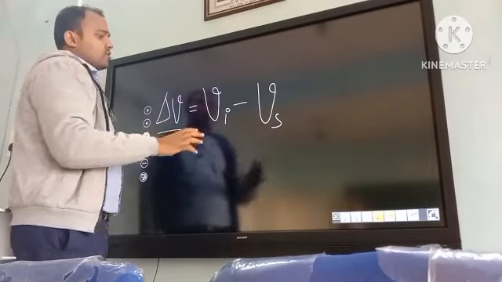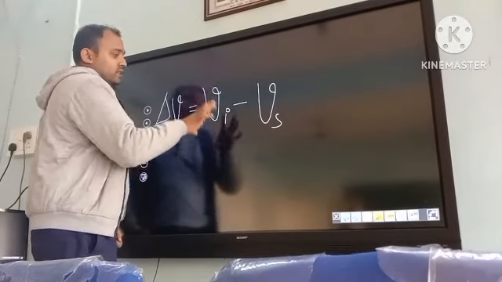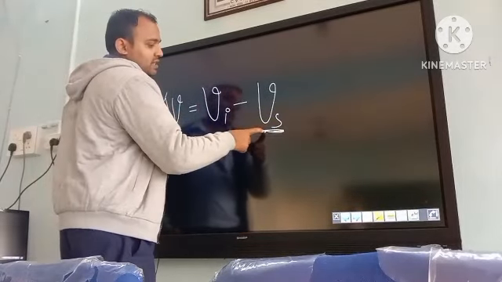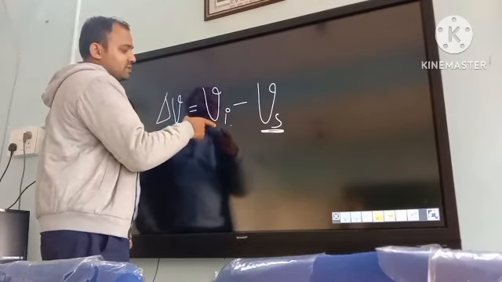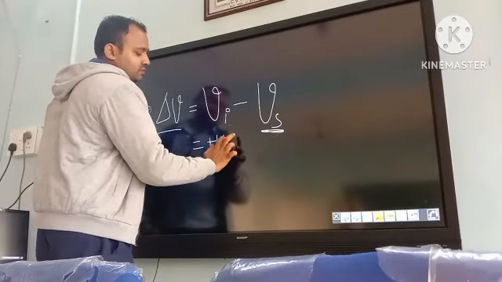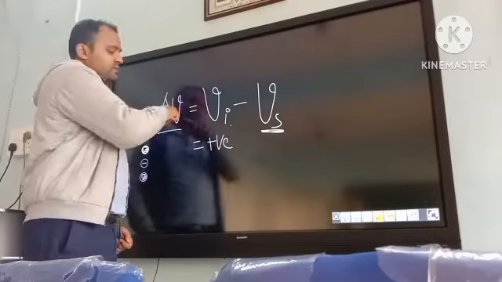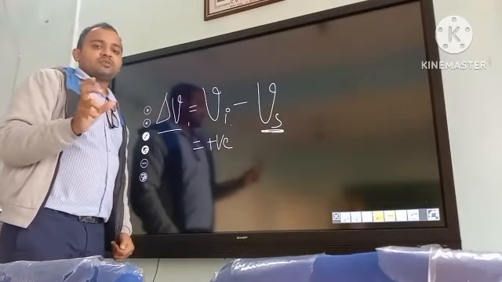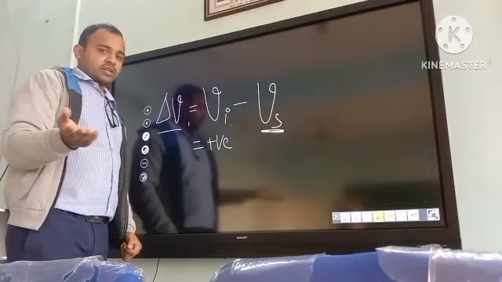Like I have told you before, in Stokes lines the scattered frequency is less than the incident frequency, which means this term will be positive. So you can write it as: when the Raman shift has a positive value, then it's a Stokes line.